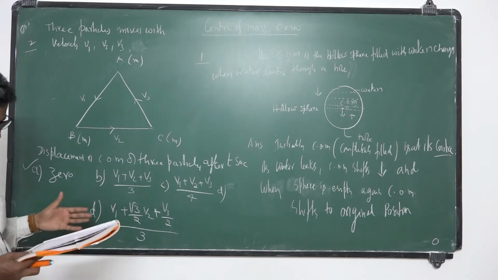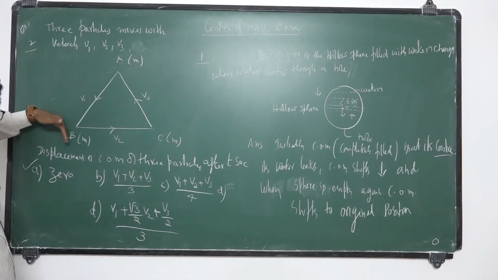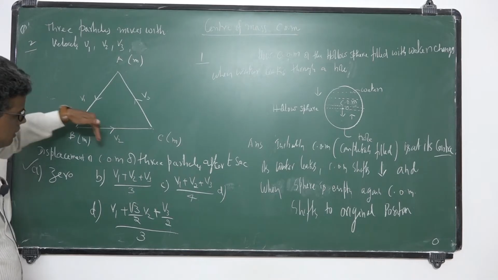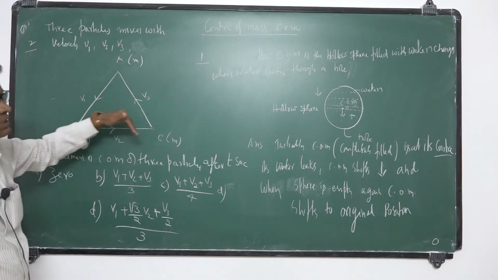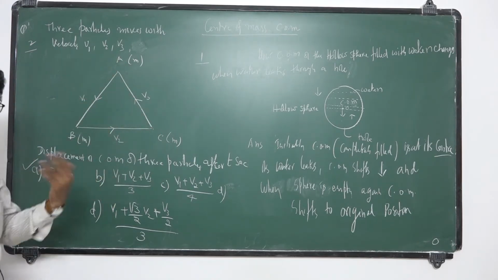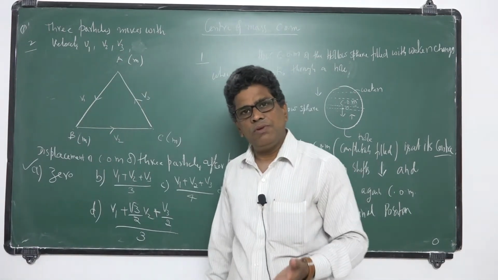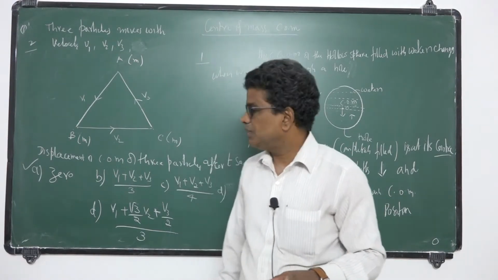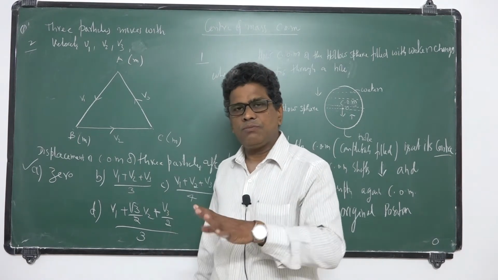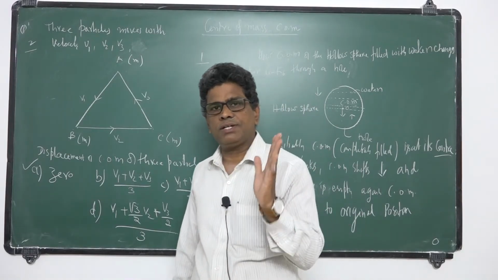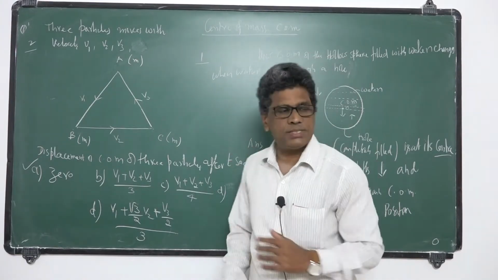Initially they are at rest, because the particles start from rest; A moves towards B with velocity v1, B starts with velocity v2, and C starts with velocity v3. So before they start, the center of mass is at rest. They move towards each other due to mutual forces of attraction between them. Hence the velocity of center of mass will remain at rest. Initially the center of mass is at rest because all three particles are initially at rest, and then, due to mutual forces of attraction, the velocity of center of mass is also 0. This is the second problem.